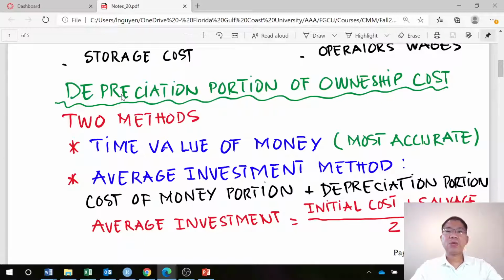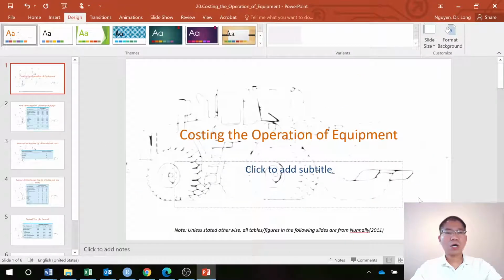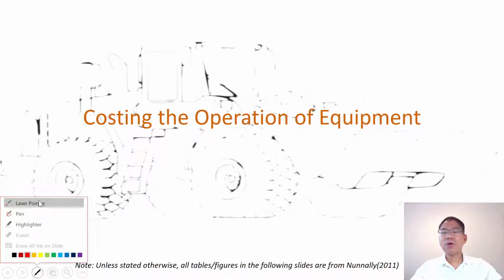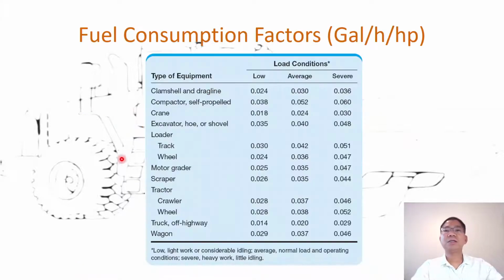And then we go to the operating cost. We use multiple tables, and they are available in the final exam reference. I will just go over them a bit here. The first is the operation cost, which includes the fuel consumption, and it depends on the type of equipment, just like the different cars you use, pickup truck or sedan, or even a Tesla. The fuel consumption is not the same, so that depends on the type of equipment.